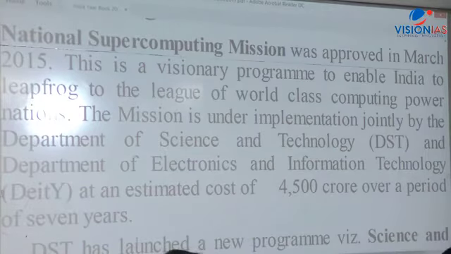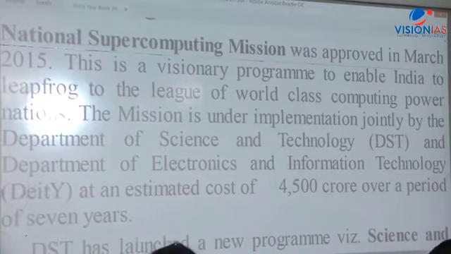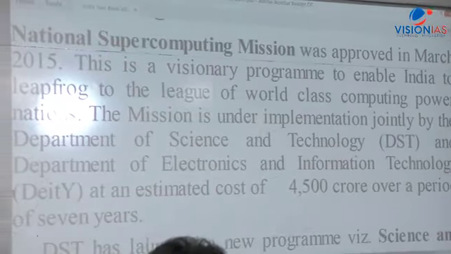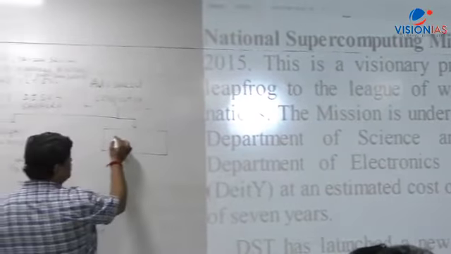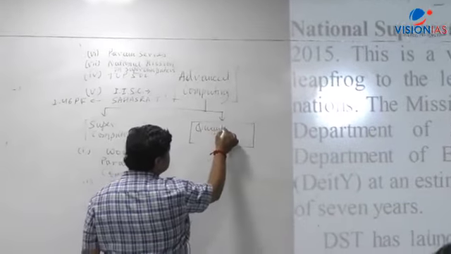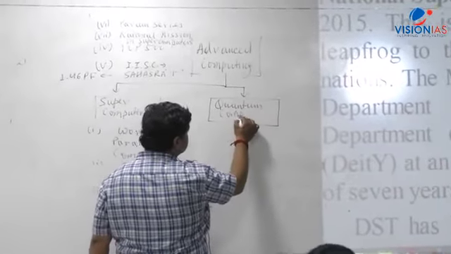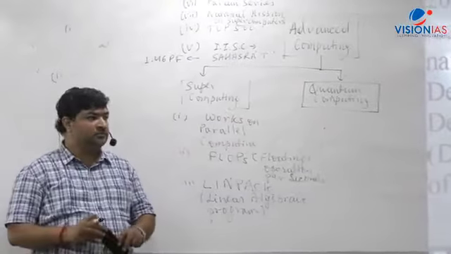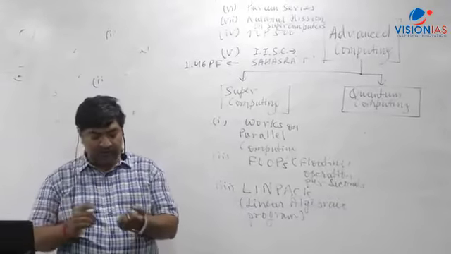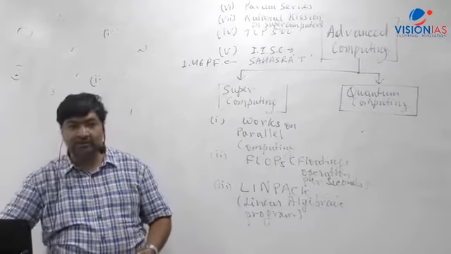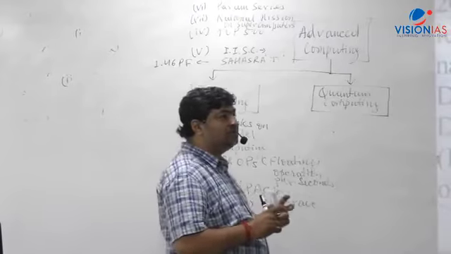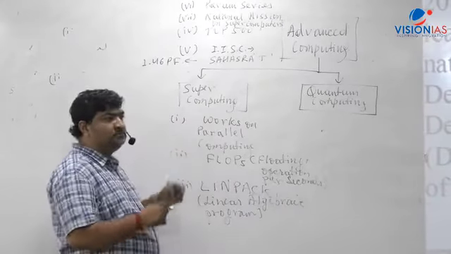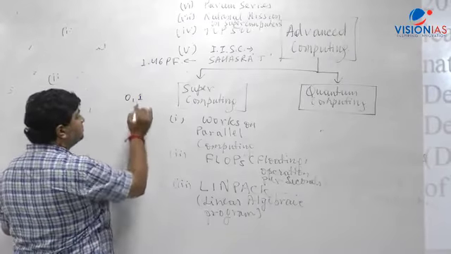Now what comes the second one? What I'm writing here, the second thing, in India, right, we are working on that, but not that much. What has been there in the US and other countries? Quantum computing. Development in quantum computing, right? Now see here, what is quantum computer? A quantum computer is that computer which process information not in the classical bits. The normal computer or supercomputer works with 0 and 1. Here the information unit is 0 and 1.